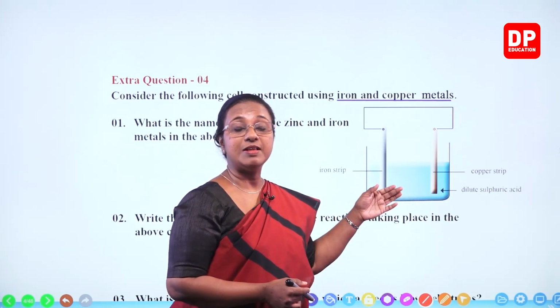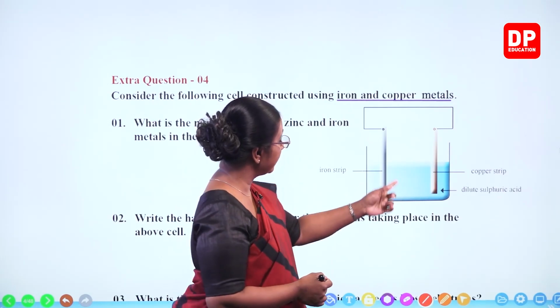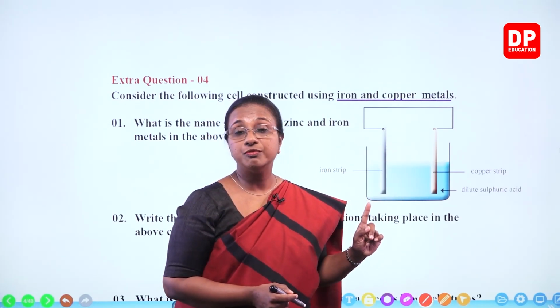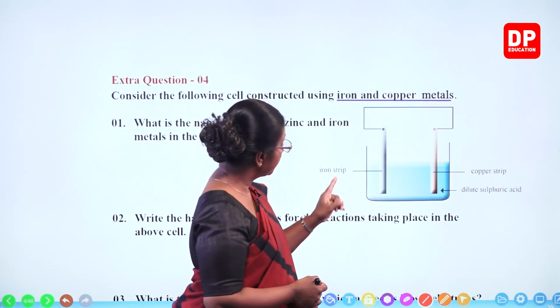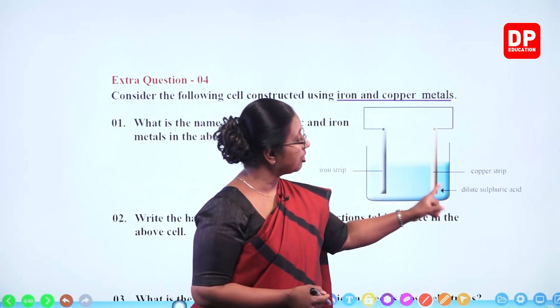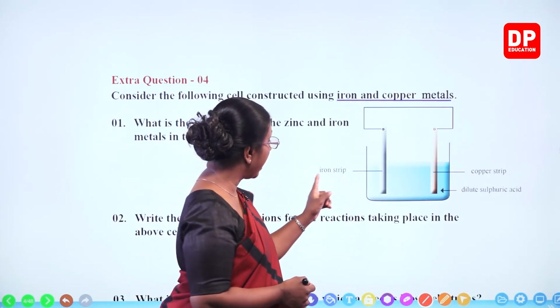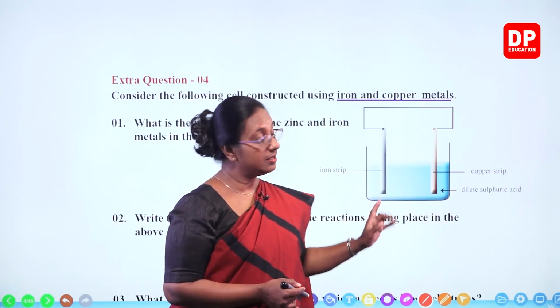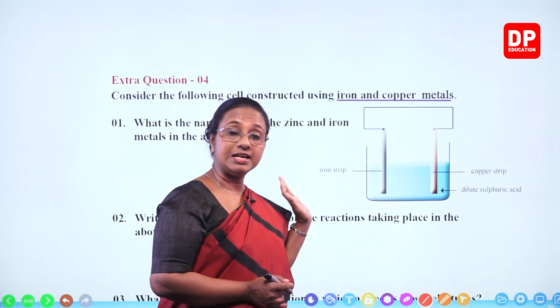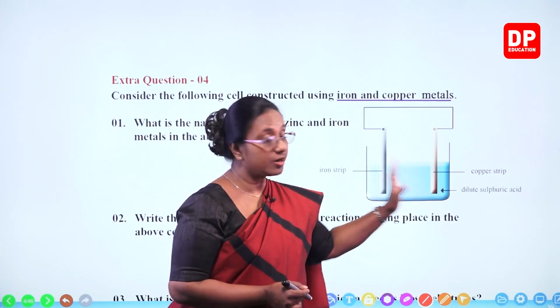So, you all know there will be chemical changes taking place and that will make the electricity flow through the cell. So, here from the position of the 2 electrodes, you all know which is more reactive. Iron is more reactive than copper. That is why we usually write iron on this side and copper on the other side.